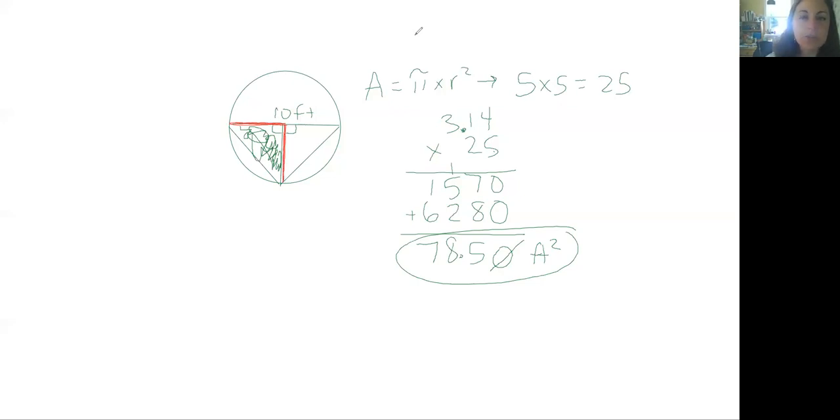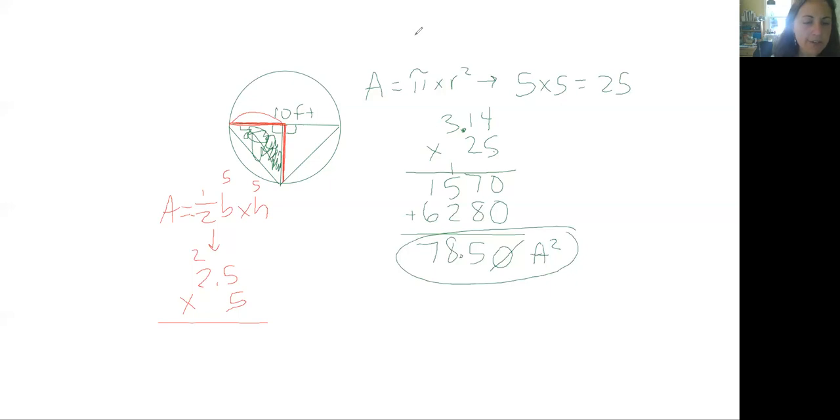Okay? So if we're doing our formula, area equals half of the base times the height. This is going to be our base of the triangle. And so half of base, which is 5, and our height is 5, that means half of 5 is 2.5, and we're doing 2.5 times 5.